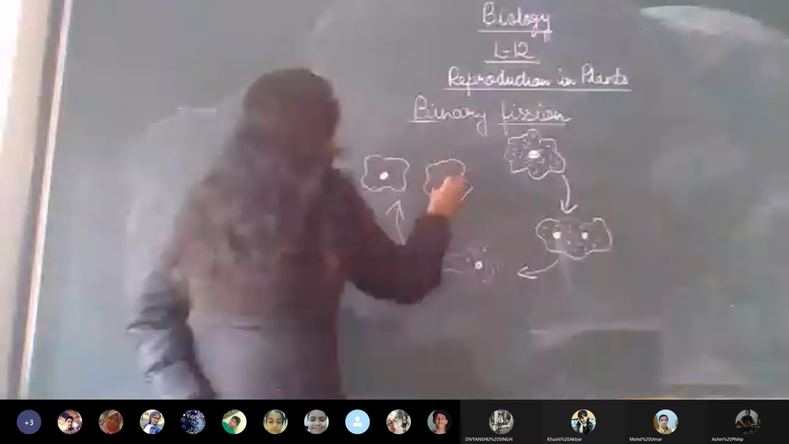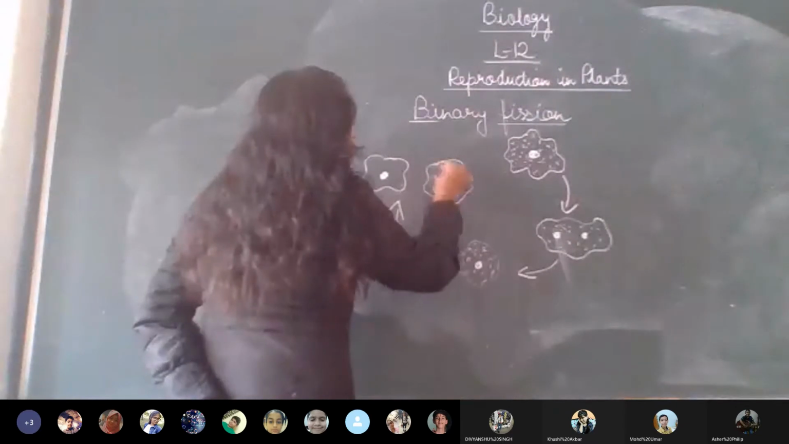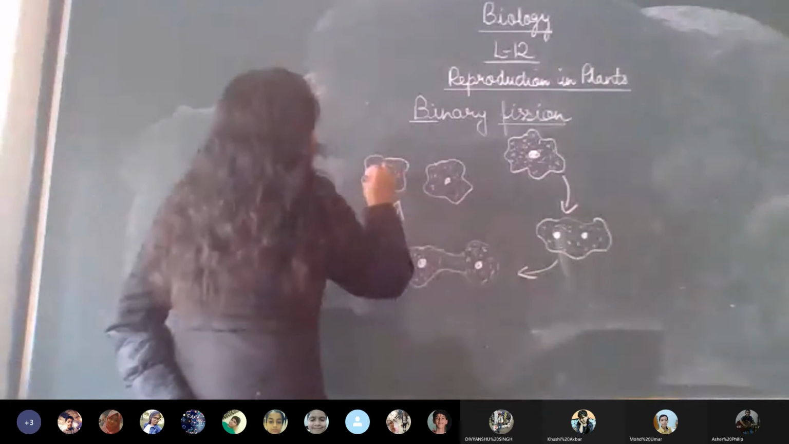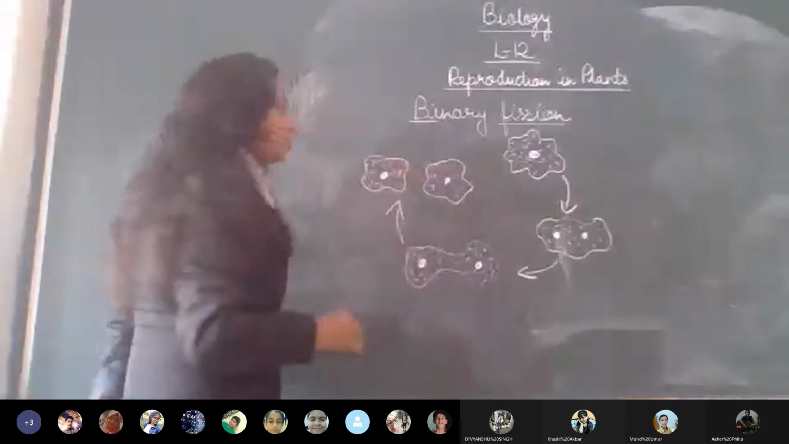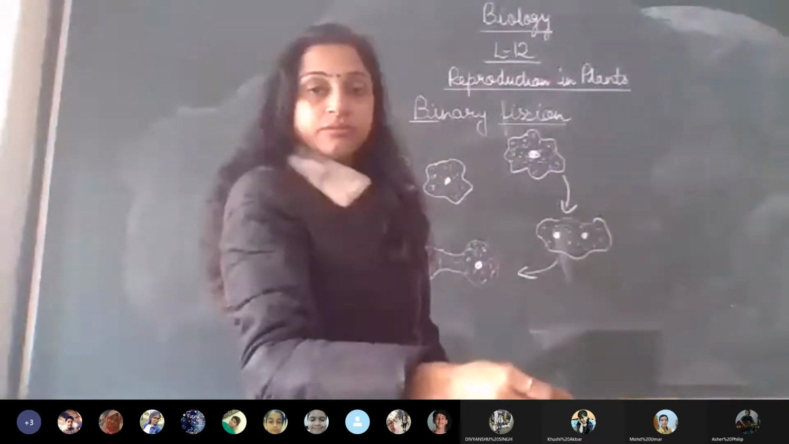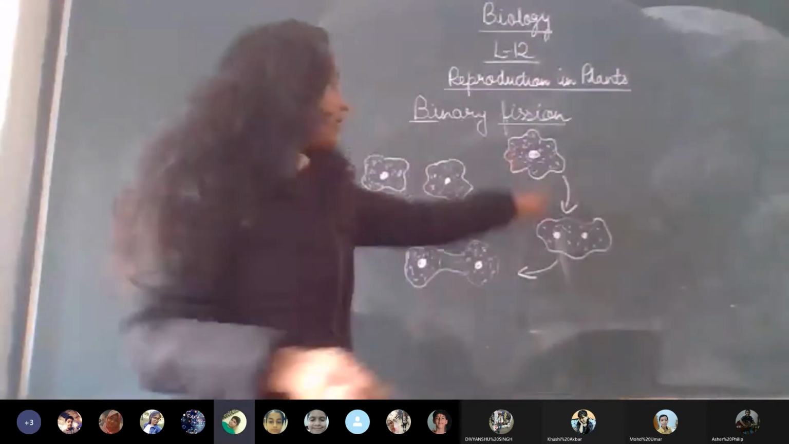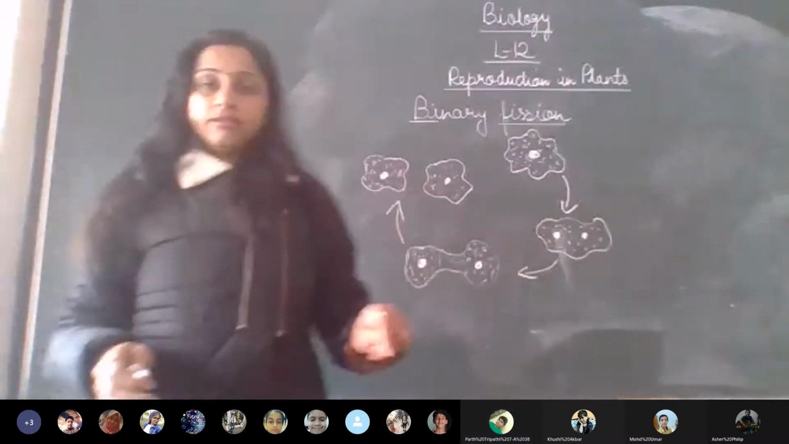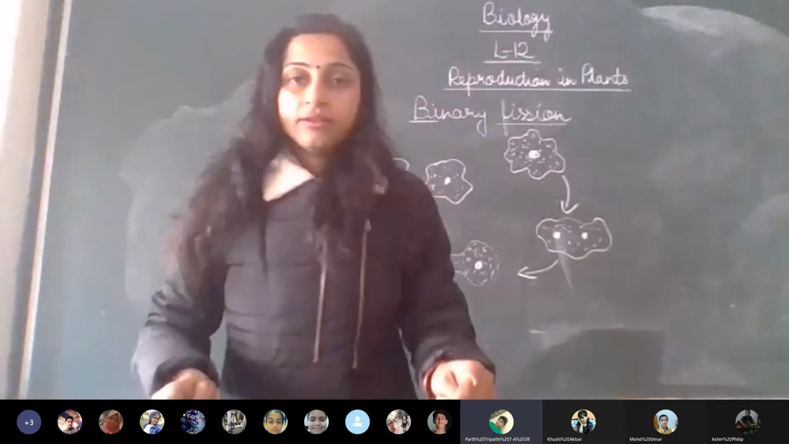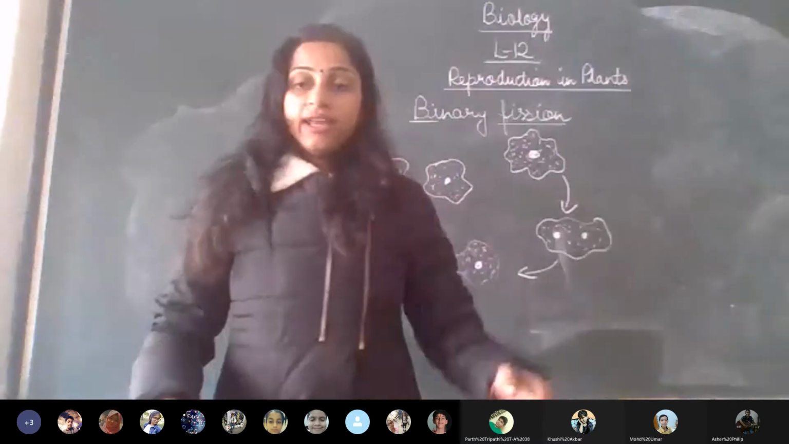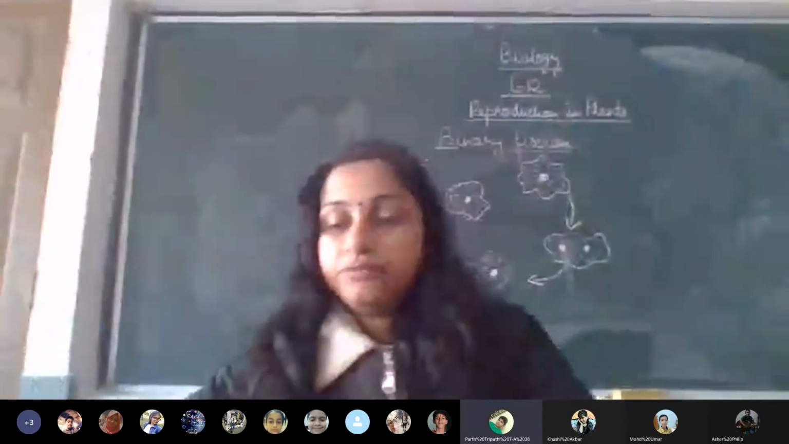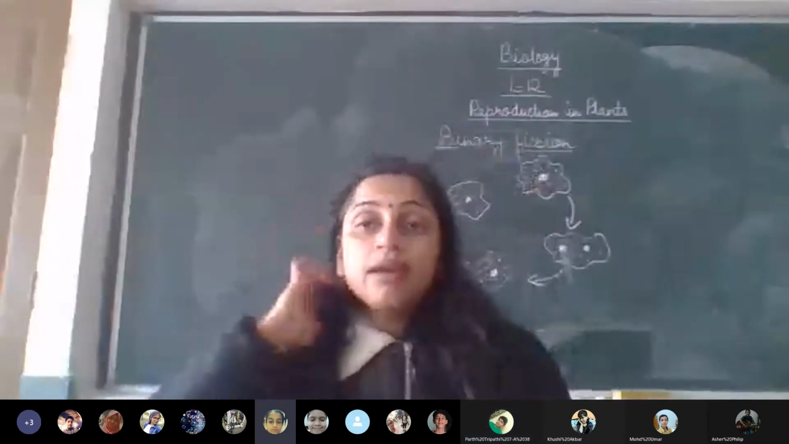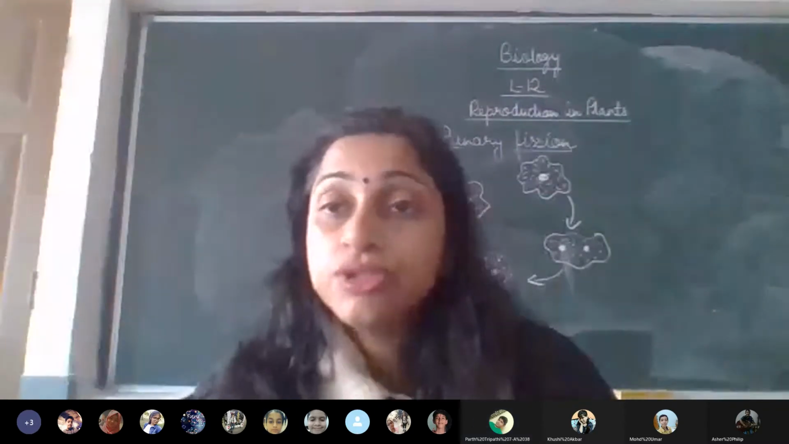Now just tell me, initially when we started, how many cells were there? We started with 1 cell. I want answers from everyone. We started with 1 parent cell, and we are ending with 2 cells. And what did the heading say? Binary fission in amoeba. Breaking into 2.